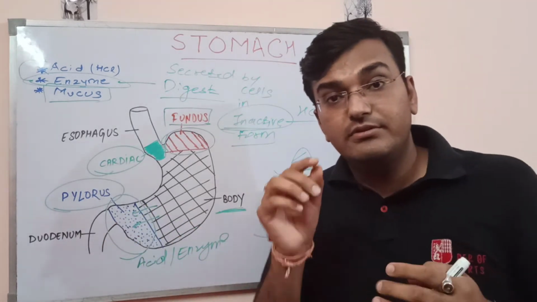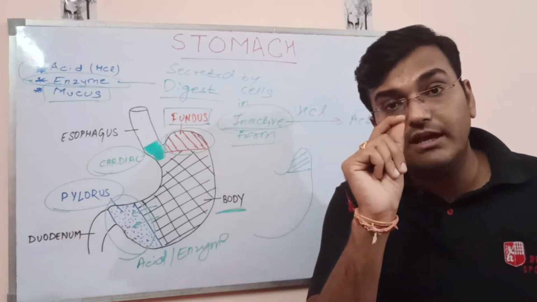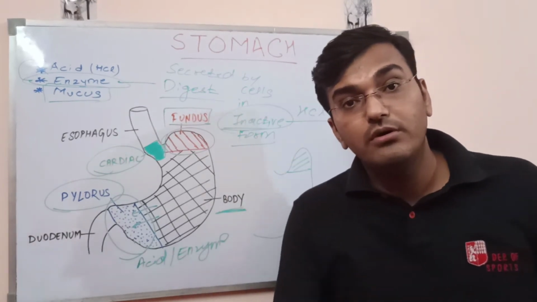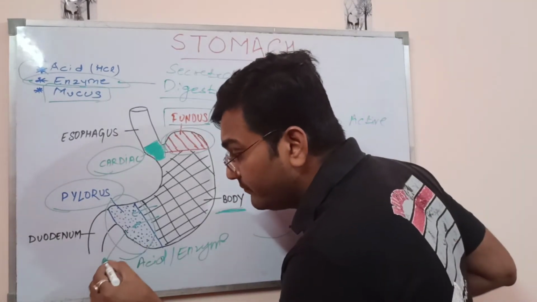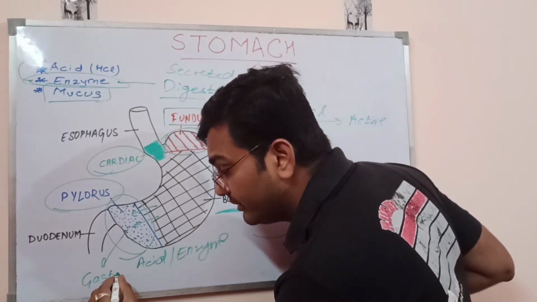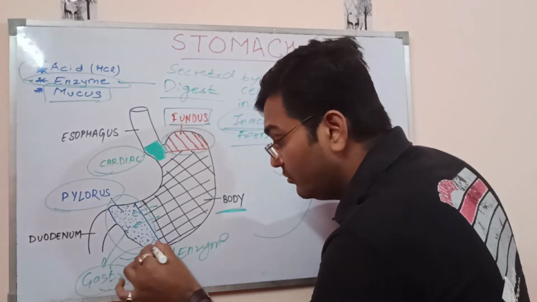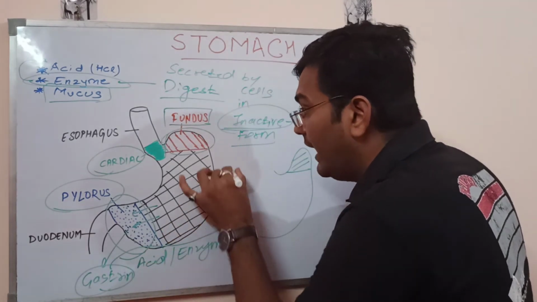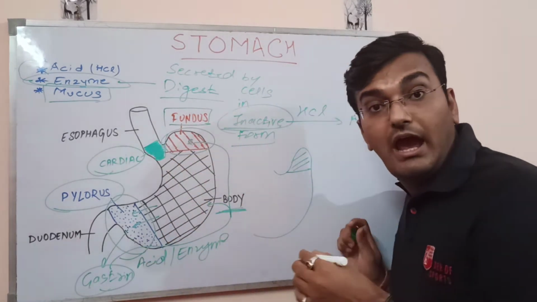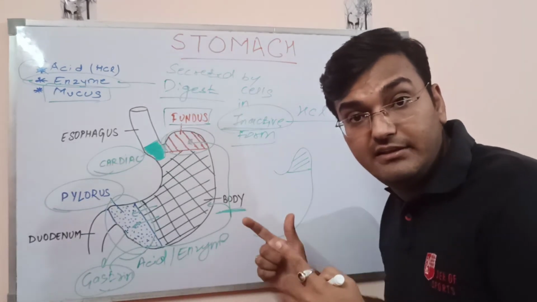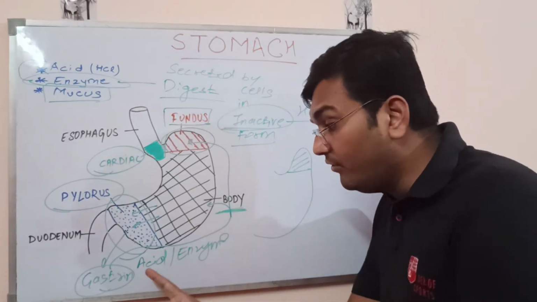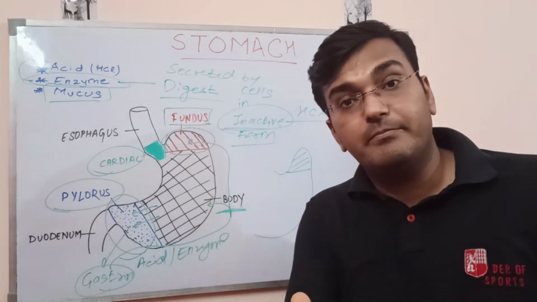If the level of the acid and the enzyme is low, from this region the gastrin hormone would be secreted. This gastrin hormone would act on the body and the fundus region and would do one thing, that is make more acid and more enzyme.